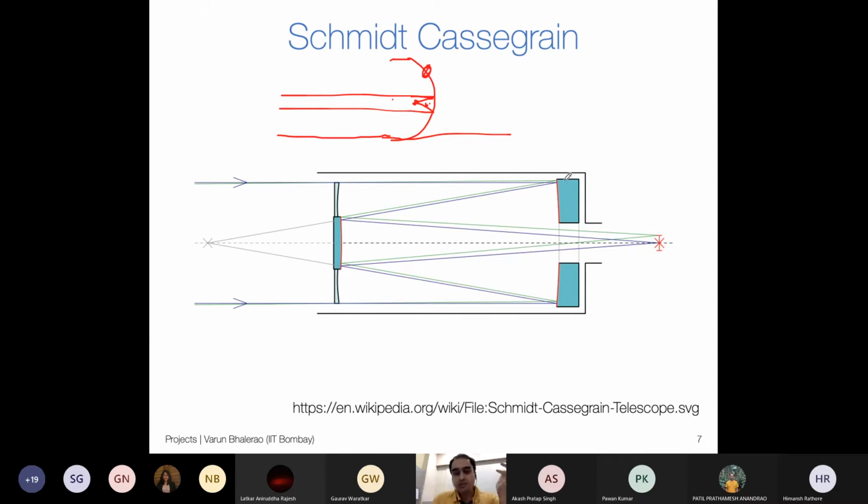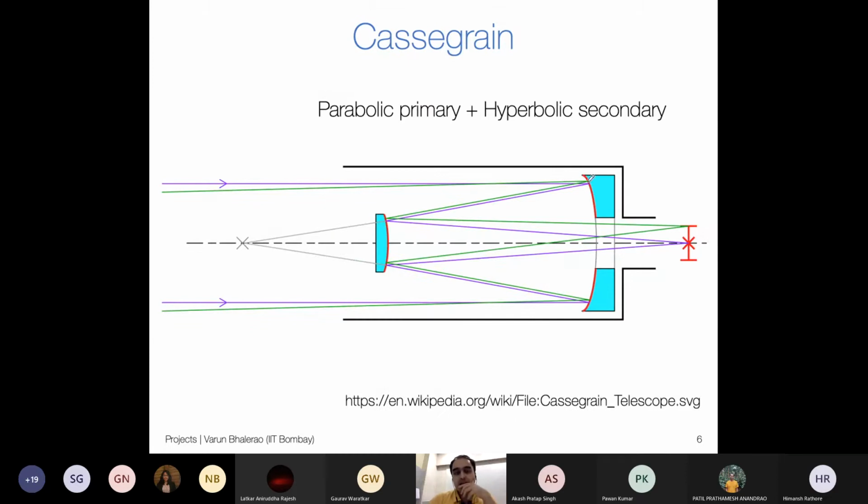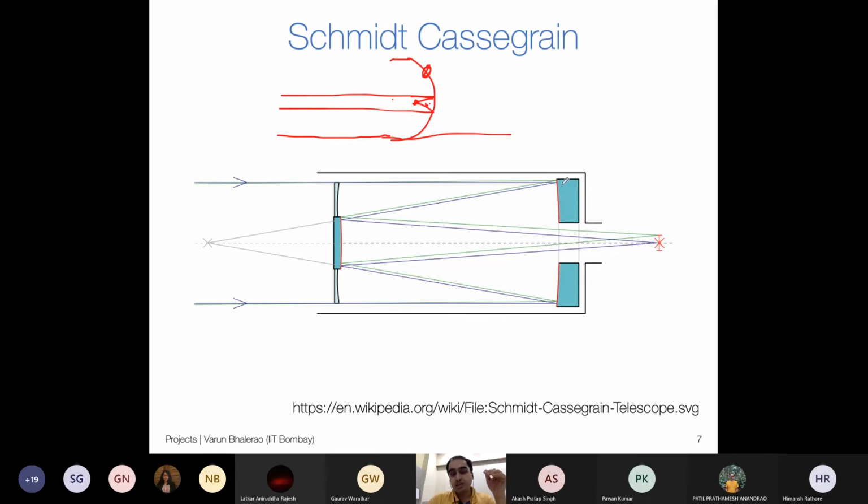Okay, so now I have a problem. If I want to have my Cassegrain design, then I need a parabolic primary, but parabolas are hard to make. I can make spheres much easier, but then I start getting spherical aberration. So what Mr. Schmidt did is that he put a lens here. Okay, so this is a lens element, a corrective lens that actually bends light on its way in, in order to correct for this aberration. And you can see that the lens is not flat. It's actually a weird shaped lens, a very particular shape that he calculated. And thanks to that shape, it actually nullifies it. So it's like adding spectacles for your primary. Okay, and that then gives you a good image quality at the focus.